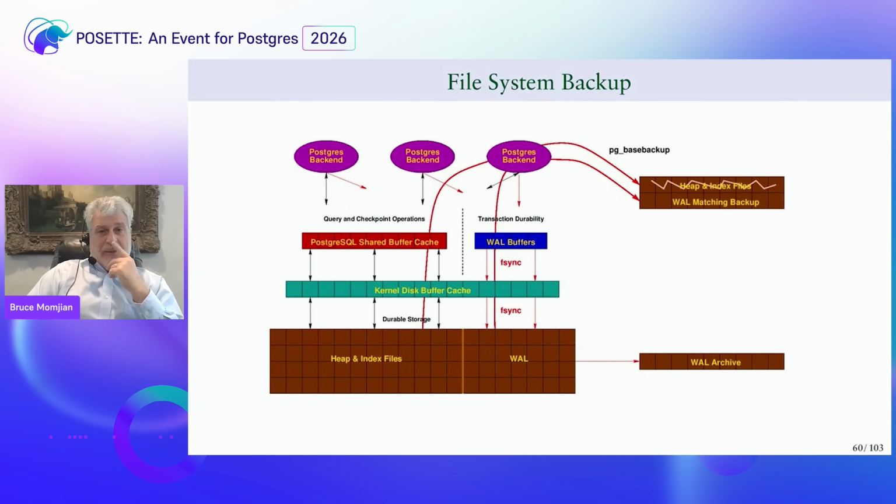Okay. So how do we actually set up continuous archiving? What we do is a file system backup of the heap and index files, which is kind of interesting. And this is done while Postgres is running. So as you can see at the top right, the backup we do of the heap and index files is in some way corrupt because we're writing to it as we're backing it up. So who knows what state it's in.